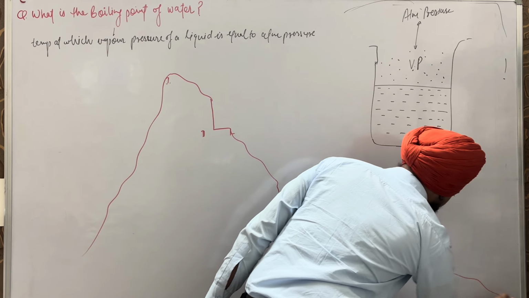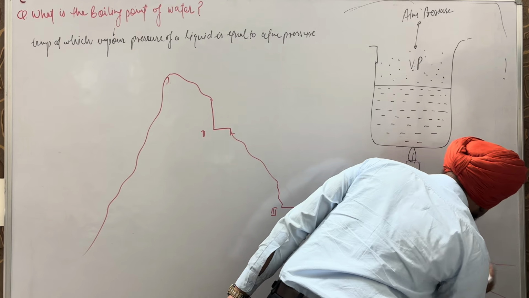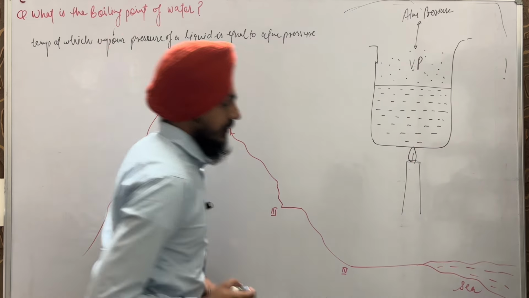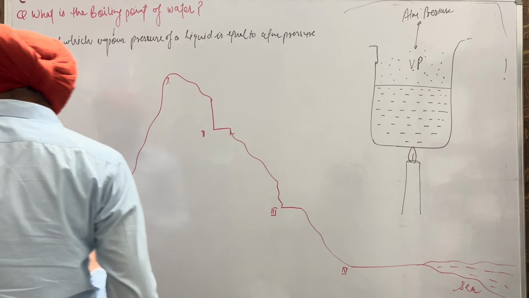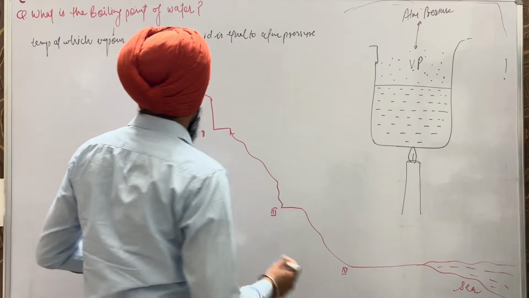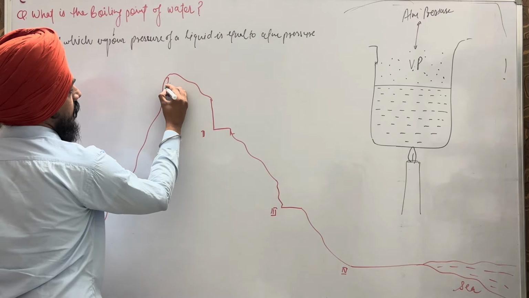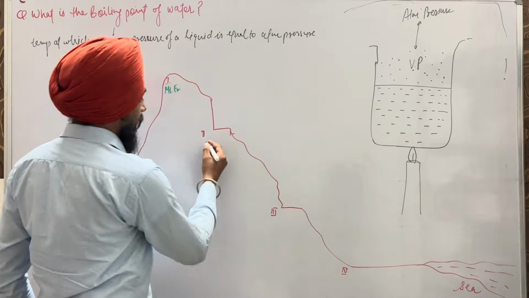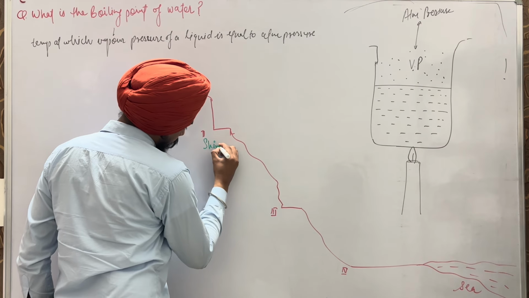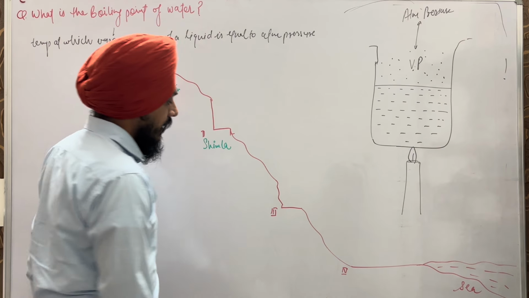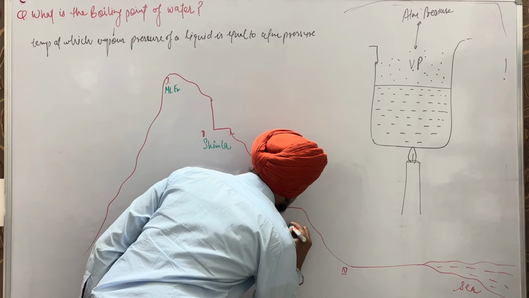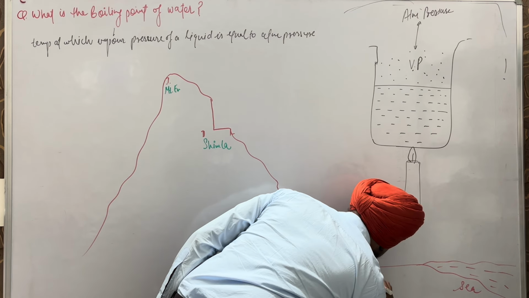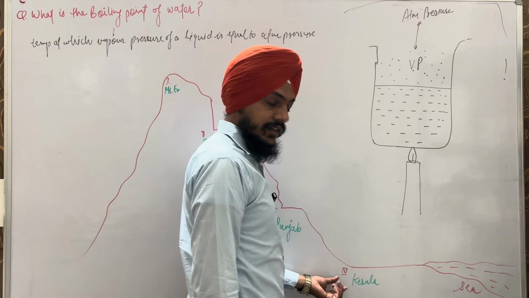And here we have the sea. For example, the first place is Mount Everest, the second place, our favorite one, is Shimla, the third place is Punjab, and the fourth one is Kerala.